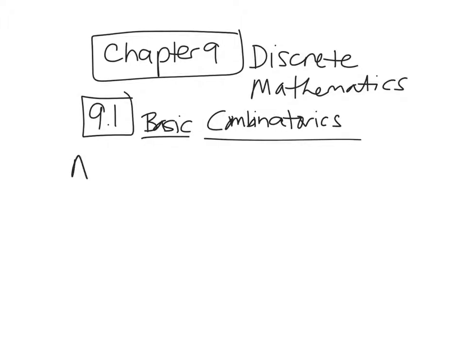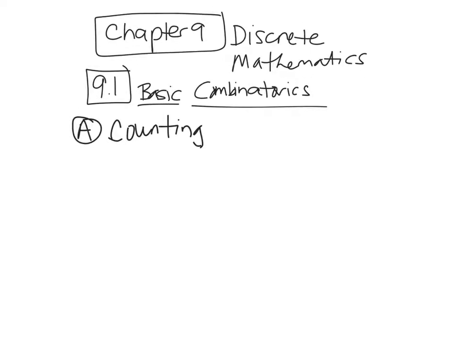So let's get started. We're first going to start off by counting. Sounds easy. So far everything we've done has been pretty much continuous. We've had some discontinuous things when we graphed our rational functions. But discrete is going to be not continuous stuff. When we talk about patterns like 2, 4, 6, 8, there's nothing in the middle. Those are just random dots. So that's what discrete mathematics is a lot of the time.